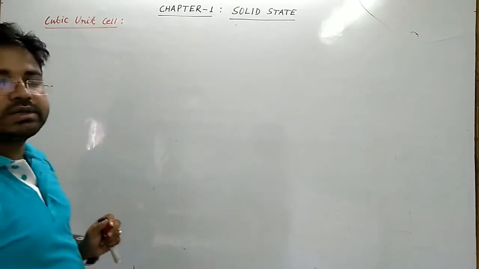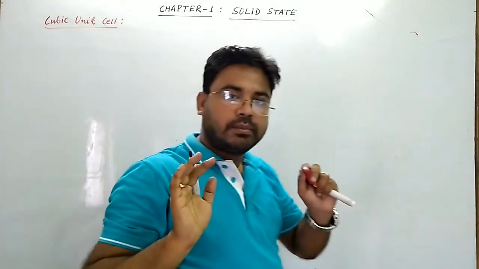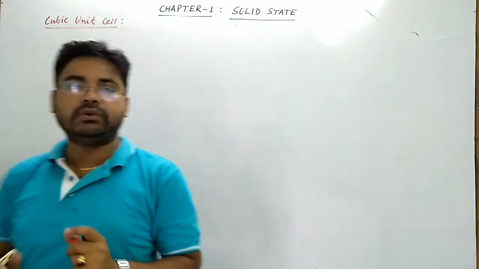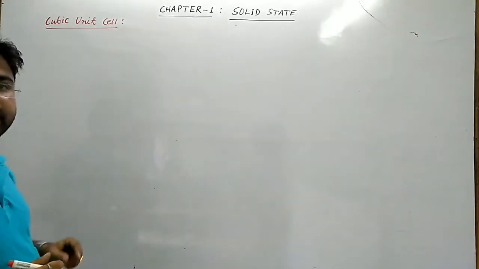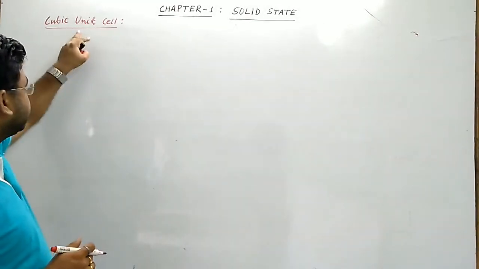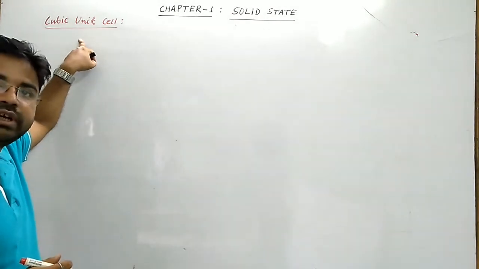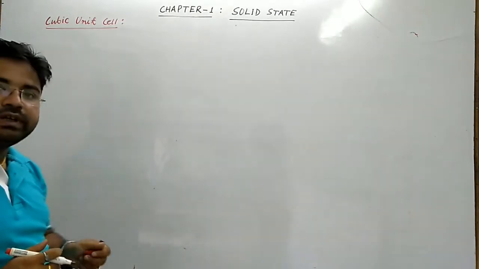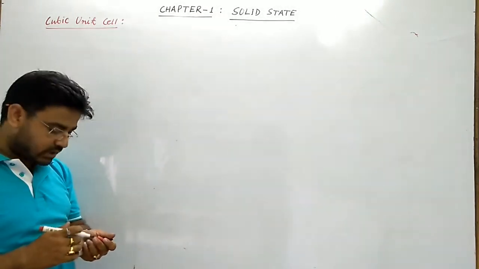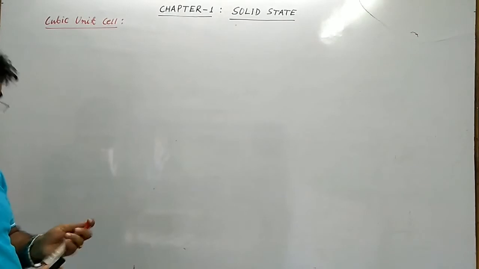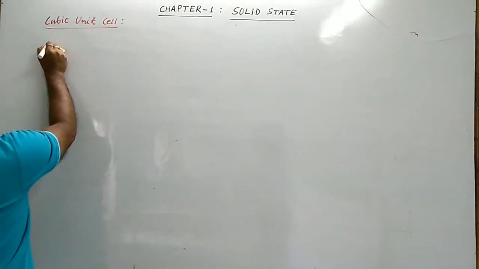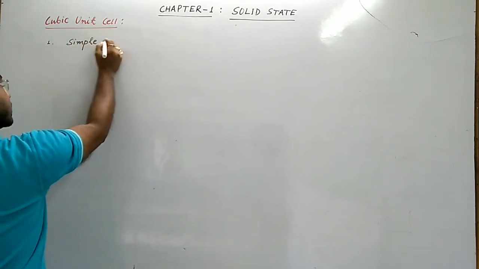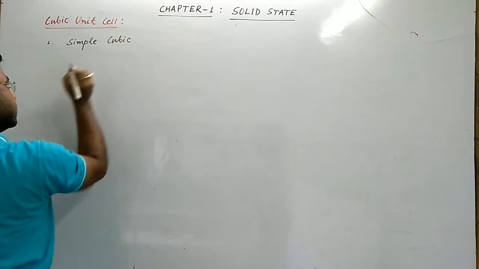The cubic unit cell is the simplest and most symmetrical unit cell amongst the 7 types of crystal systems. It is classified into 3 types. So cubic unit cells are classified into 3 types. What are the 3 types? One is the simple cubic unit cell.